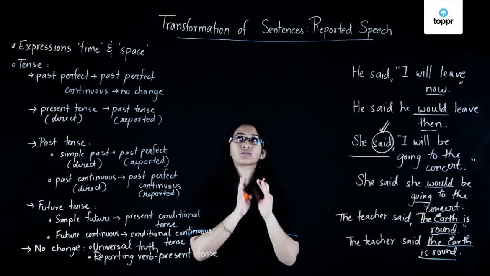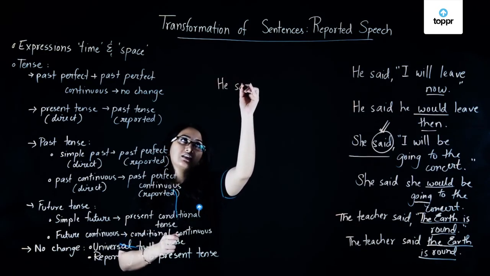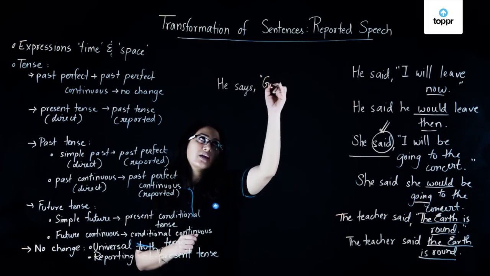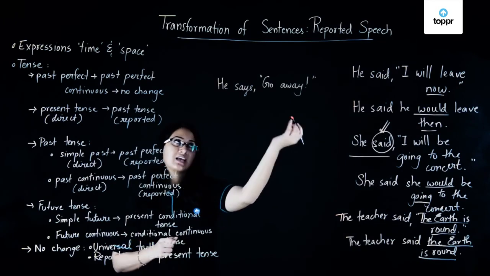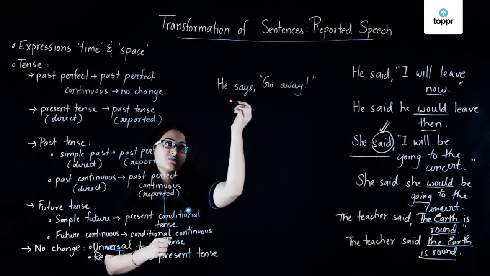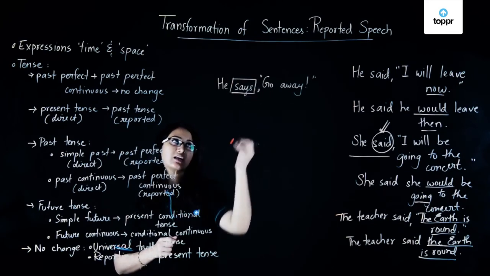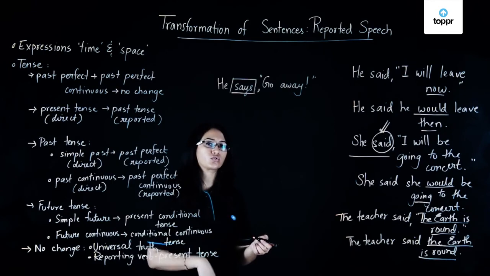Let's take one example to understand this better. Imagine I say, he says, go away. We know that this is a reporting verb. So I know that if I have a reporting verb in the present tense, it won't go through a change.